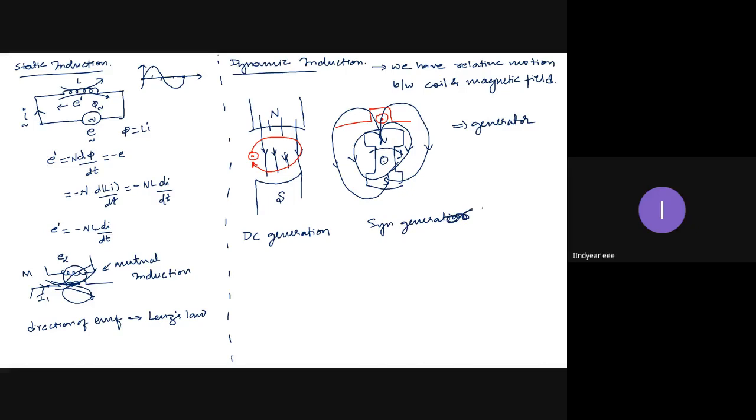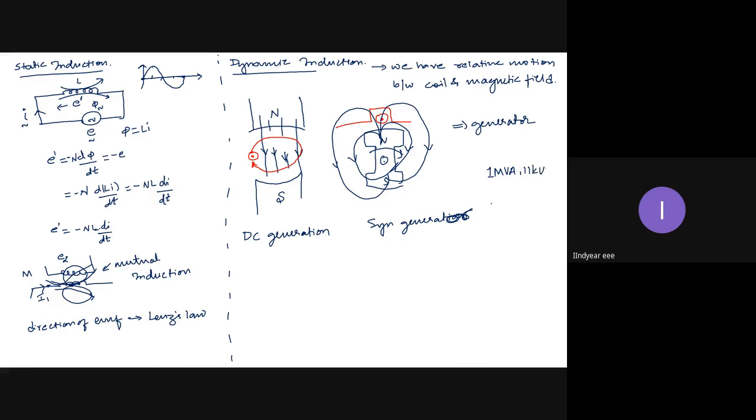The purpose of keeping conductors stationary in a synchronous generator is that the conductors carry a large amount of current. Suppose you have a generator of 1 MVA, 1 megavolt-ampere, operating at 11 kV.